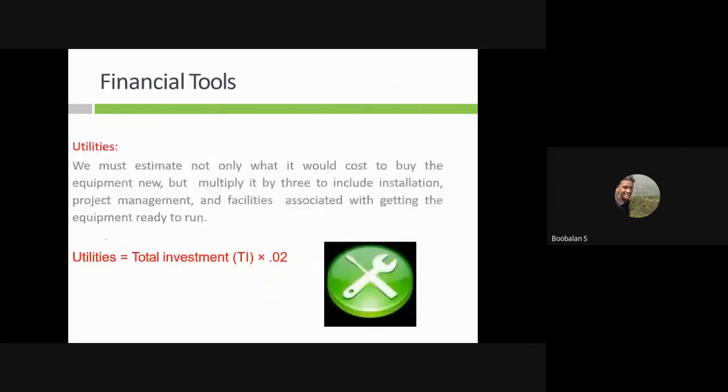And going with that, one more thing is the utility cost. How to calculate it: in the form of a 0.2 fraction into total investment. This is a small calculation. I'm not completely sure, because it varies based on the company. I'm just getting this from the internet alone, not from any textbook, so there will be small variations in practice. In a different company there will be different variation. So the utility cost fraction, 0.02, will change from company to company, right?